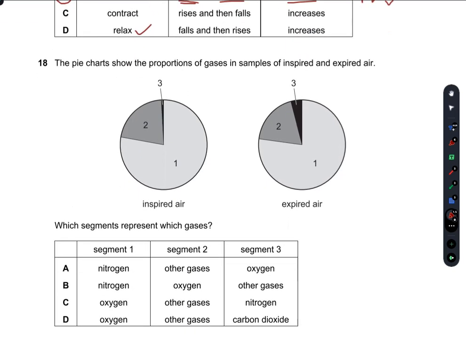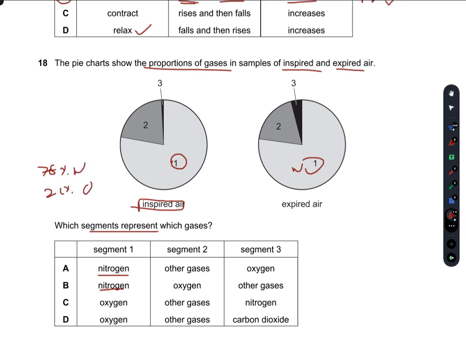The pie chart shows the proportion of gases in samples of inspired and expired air. Which segments represent which gases? So one is obviously nitrogen, because nitrogen would remain the same and is in the greatest quantity. In the inspired air, we know that there is 78% nitrogen, 21% oxygen, and the rest is other gases.